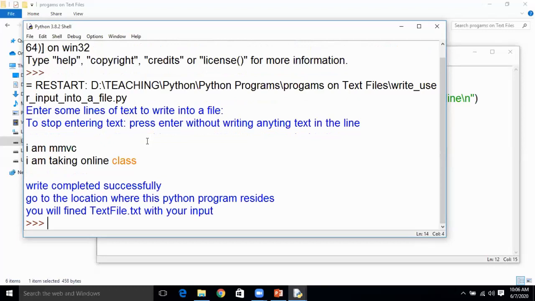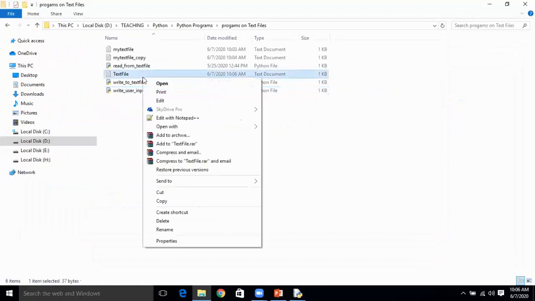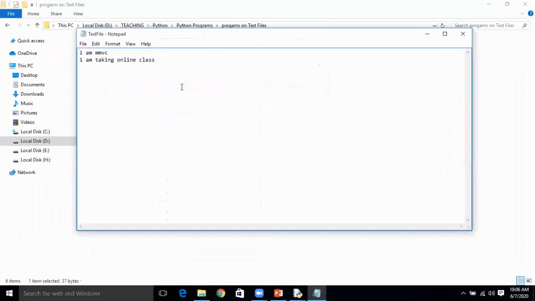So it has given you write completed successfully. Go to the location where this Python program resides. You will find a text file.txt. You go to that particular location and you can clearly see a text file is created over here, and open it, and you can see whatever I typed there in the shell is written into this particular file.